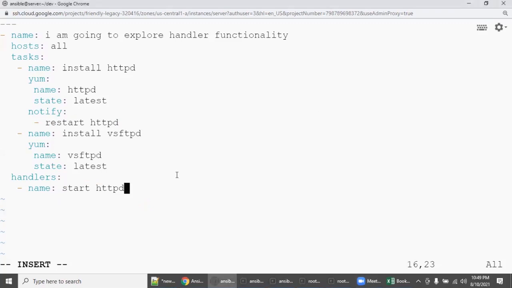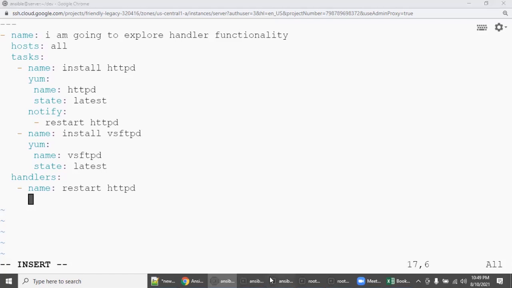So start HTTPD, it doesn't make sense. So what is there? Restart HTTPD, right? What is the module for restart? What is the normal Linux command? systemctl HTTPD restart, or service HTTPD restart, right?